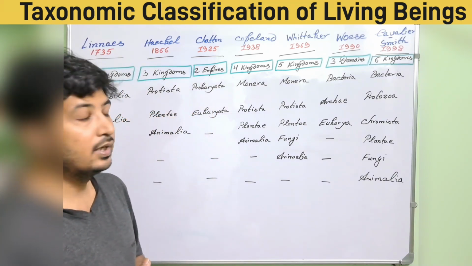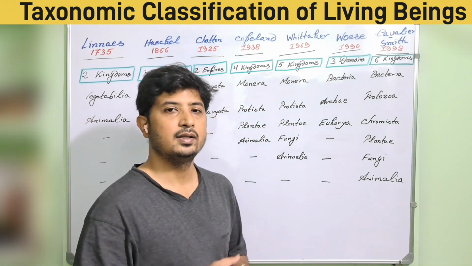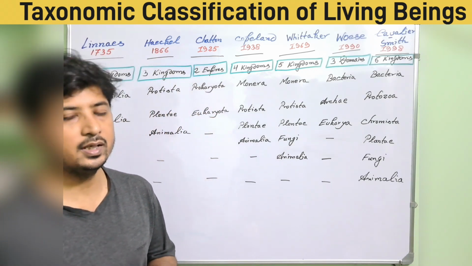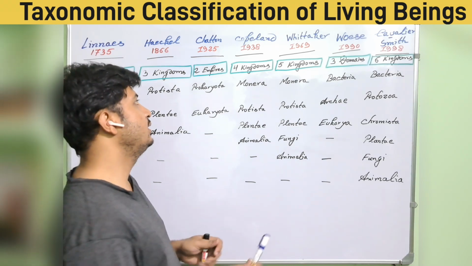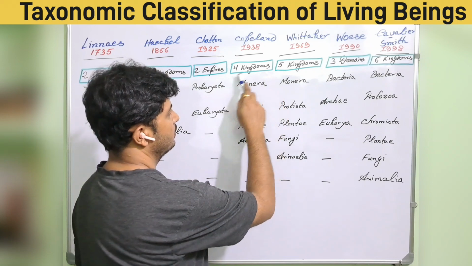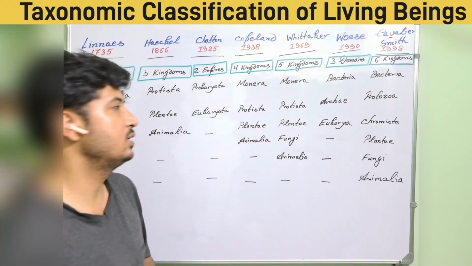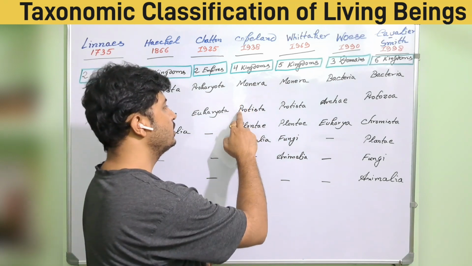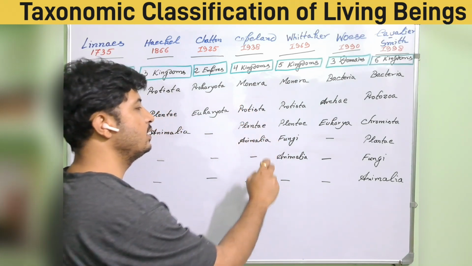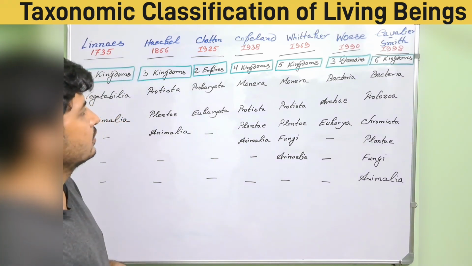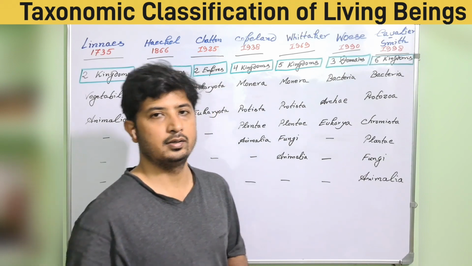In 1938 again Copeland gave his opinion that this is difficult to maintain and we need to simplify it with more divisions. So he named a new term, Monera. Here Monera is nothing but the prokaryote, that is bacteria. So Monera, Protista, that is unicellular eukaryotes, Plantae, all the plants, and Animalia, all the animals. So he divided it into a four kingdom system in 1938, Copeland.